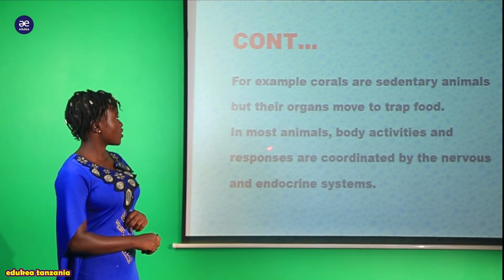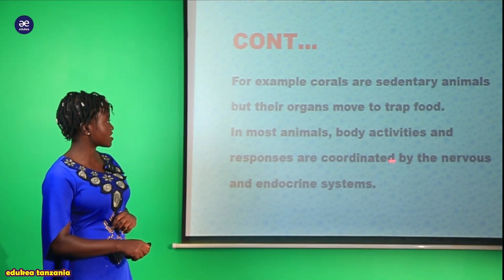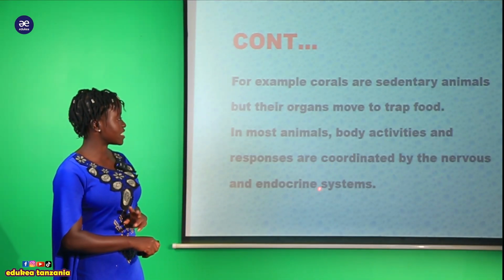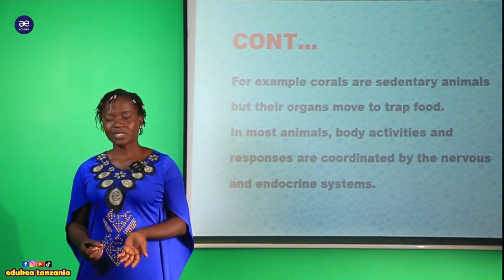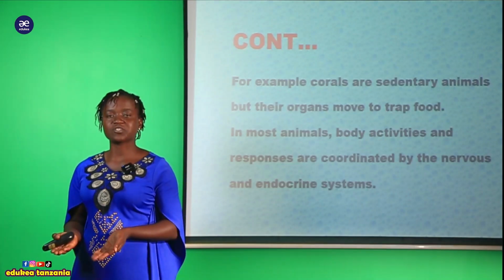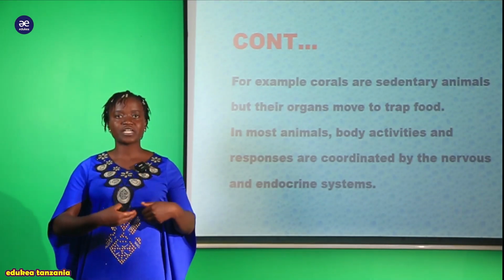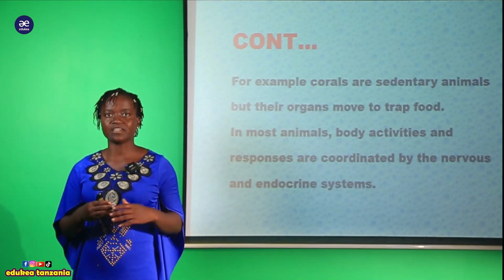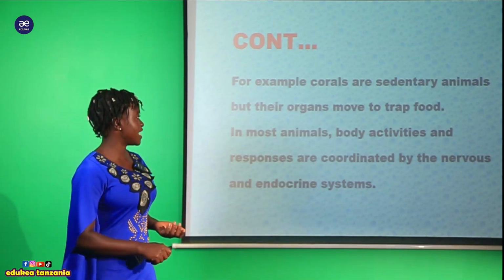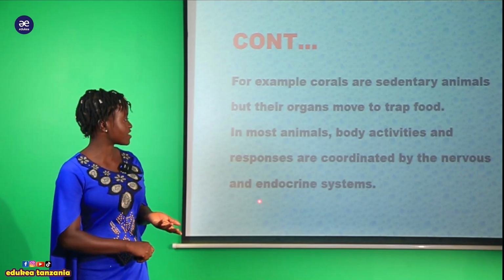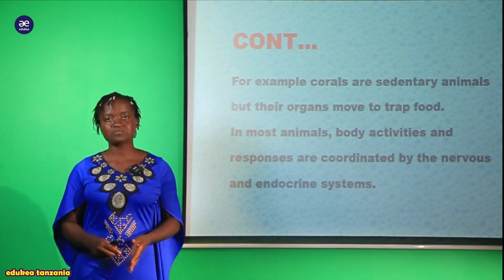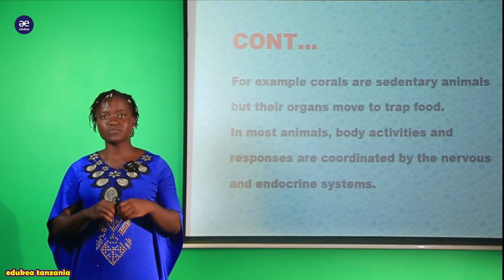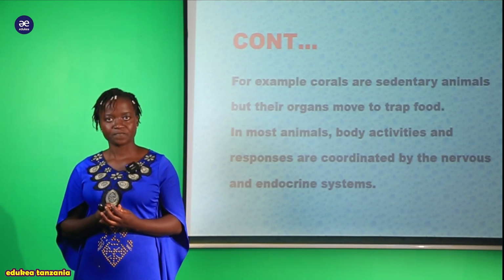trap food. So in most animals, body activities and responses are coordinated by nerves and the endocrine system. So now you can see this organism, they have a specialized system, help them to coordinate their body for doing different kinds of activities within the environment. So they have a nervous system na endocrine system, ndizo ambazo zinawasaidia coordinate different kinds of activities within the environment.